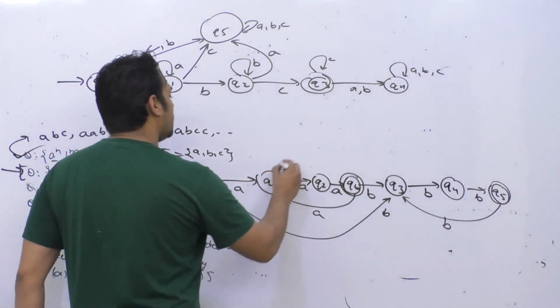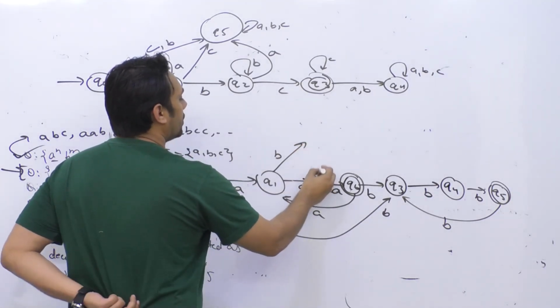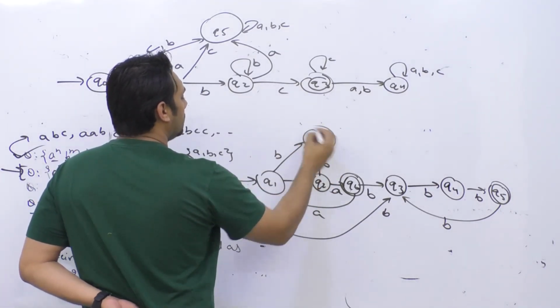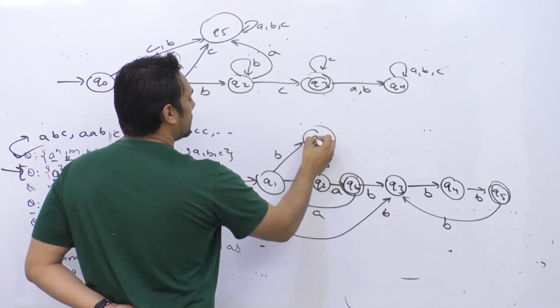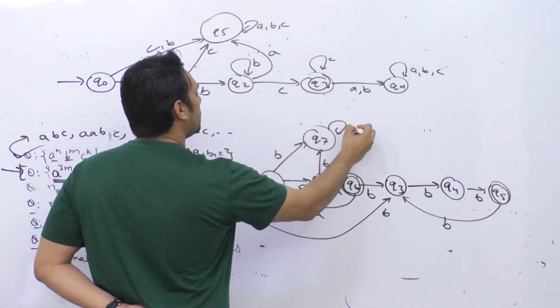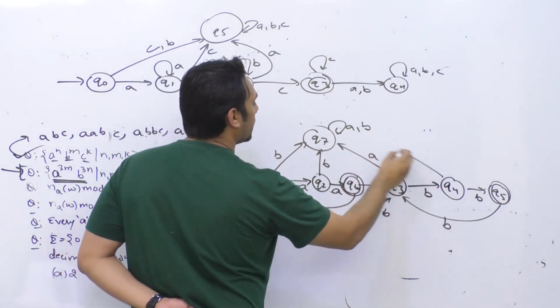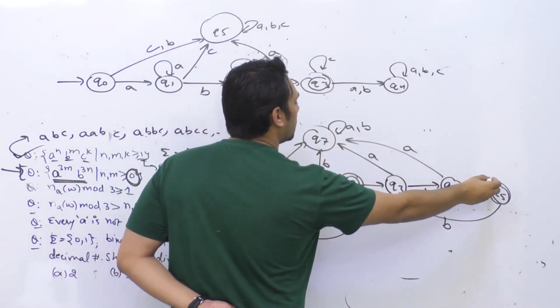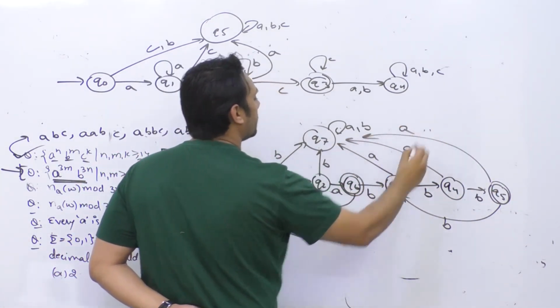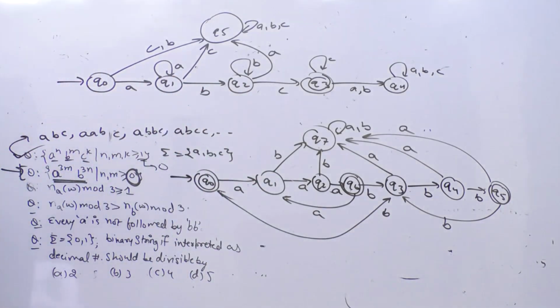So if you get a B here, then it should not be accepted. If you get a B here, it should not be accepted. Right, so we are going to get a state Q7, which is a trap state, and here if you get an A, it should not be accepted. Here if you get an A, it should not be accepted, and here also if you get an A, it should not be accepted. So for every state I've created transitions for A and B.